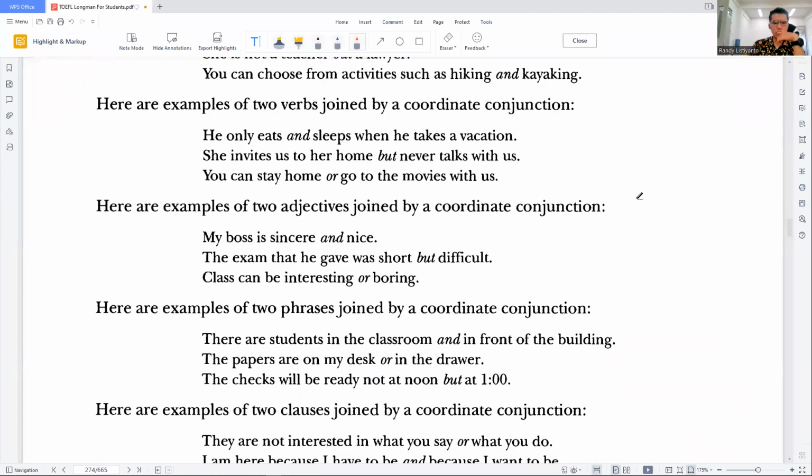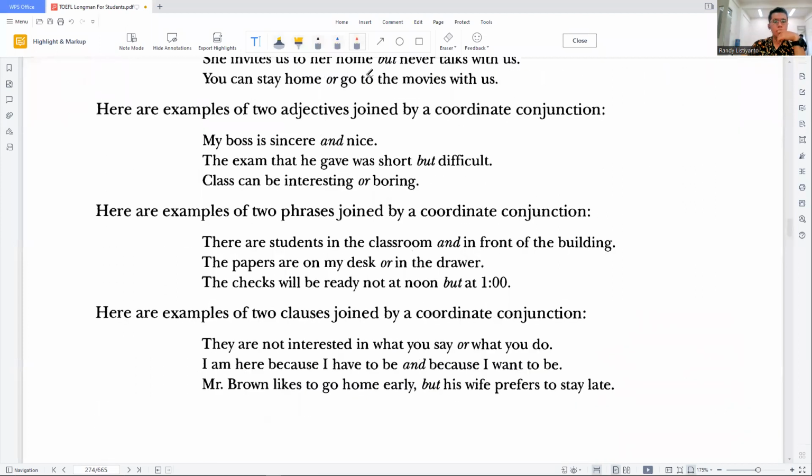And then the third one is about adjectives. We combine two adjectives with a coordinate conjunction. We use sincere and nice, short and difficult, and interesting and boring. Both of them are the same type of adjective. Okay. The next one is about phrases.